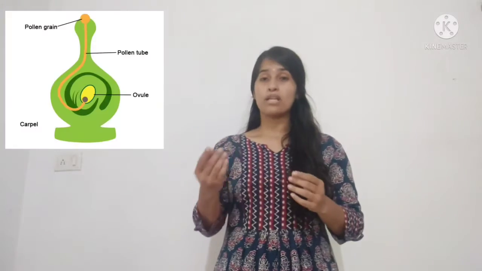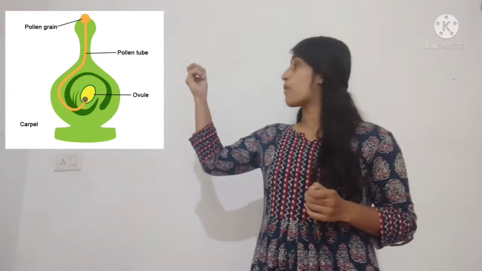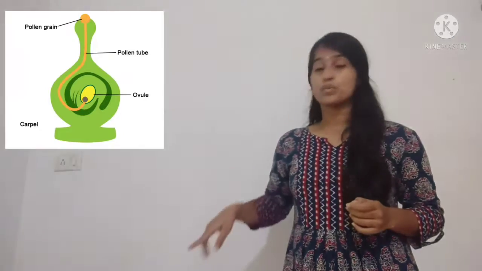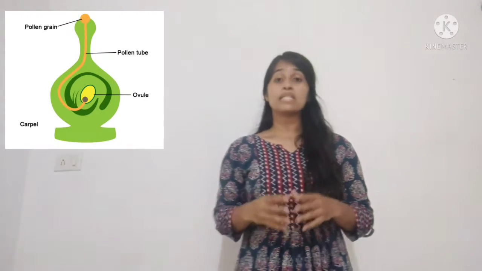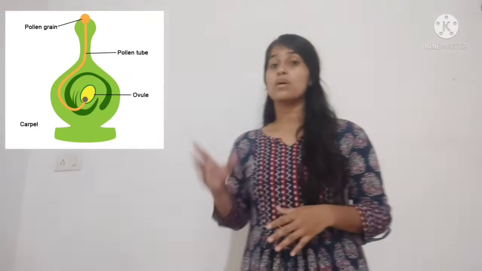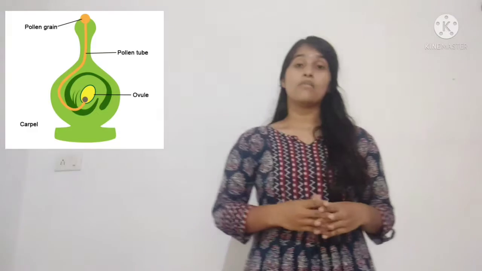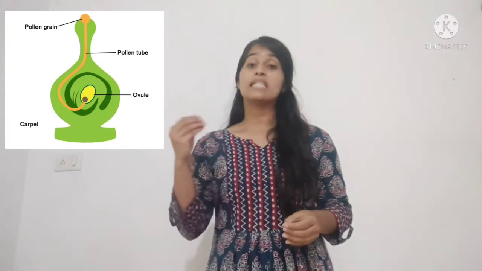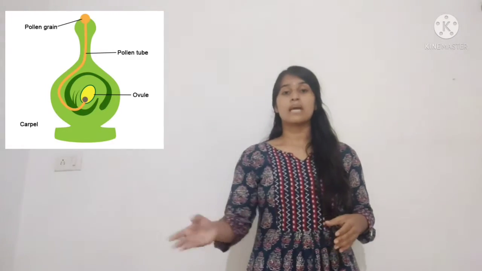For example, in the case of the pollen tube, we see the pollen tube growing down the style towards the ovary, because in the style sugars are present, and in the direction of sugar the pollen tube is growing towards the ovary. So this is an example of chemotropism, that is movement of a plant in response to a chemical. It's a directional movement towards the chemical.